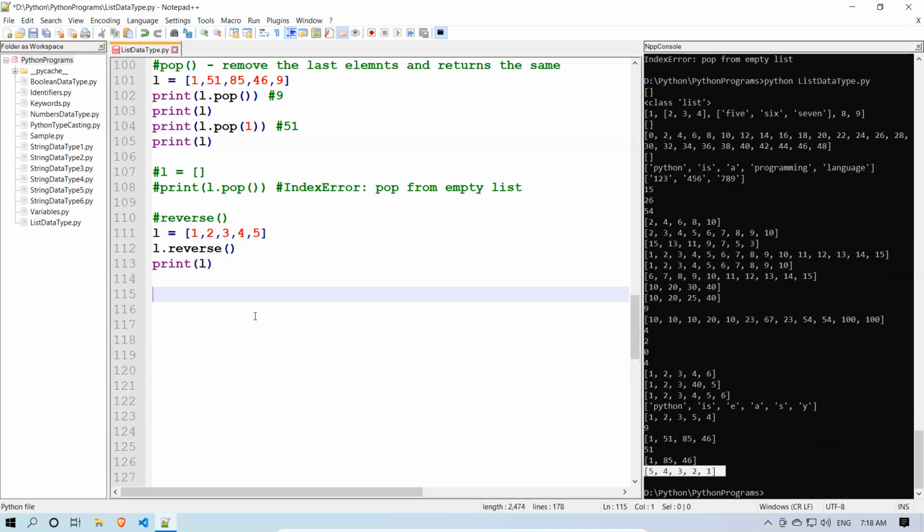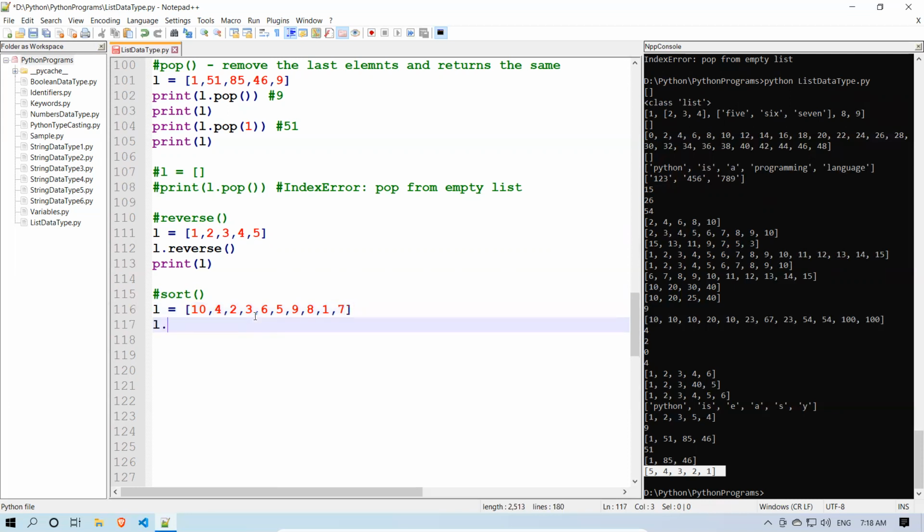And next we'll see the sort function. L is equal to 10 comma 4 comma 2 comma 3 comma 6 comma 5 comma 9 comma 8 comma 1 comma 7. I have given 1 to 10 randomly.